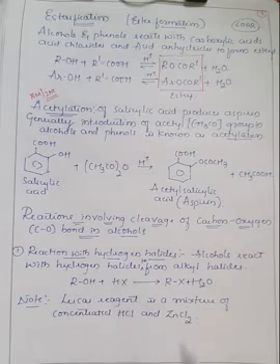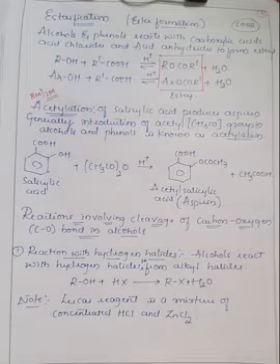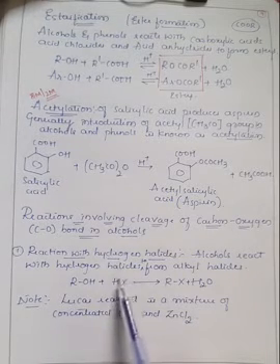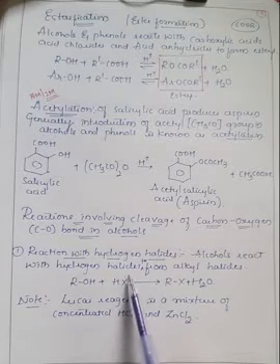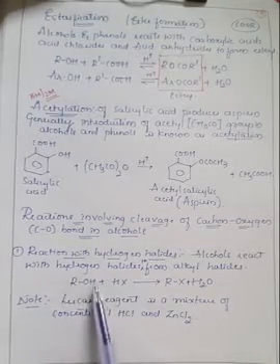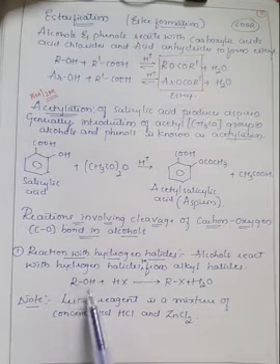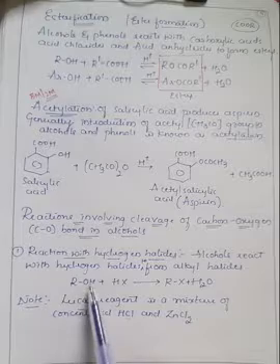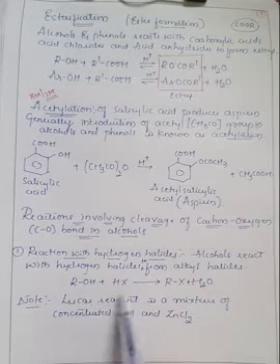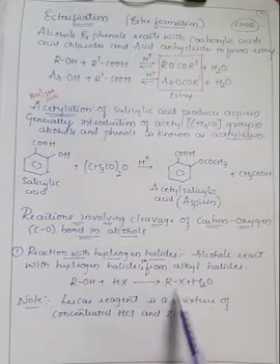So whenever there is a reaction between hydrogen and halogen, we have seen halogens like chlorine, fluorine, bromine and iodine also. Whenever these molecules react with hydrogen, they will convert into hydrogen halide. If you take an example for alcohols, that is ROH, the alkyl group which is bonded with the OH, we call it alcohol. When these alcohols react with the hydrogen halide, they will convert into alkyl halide.